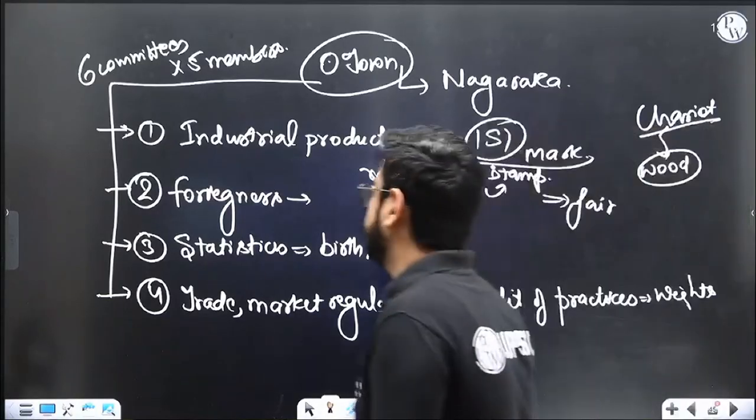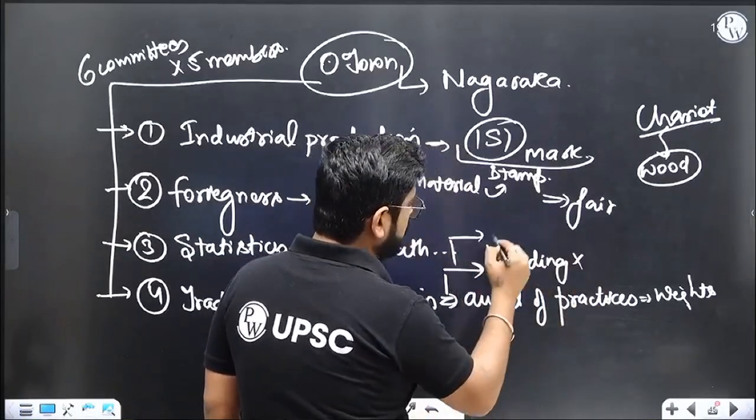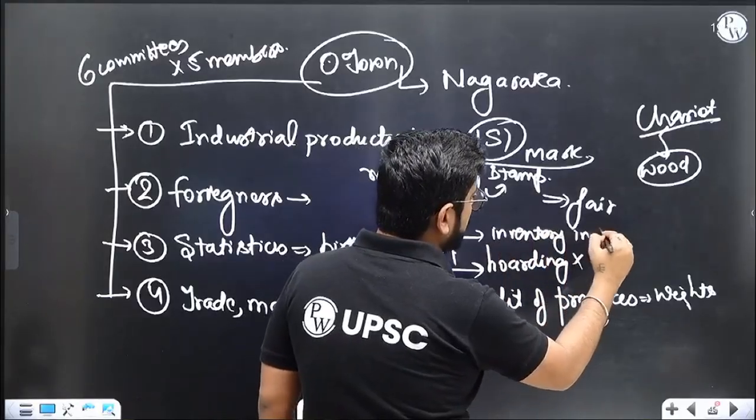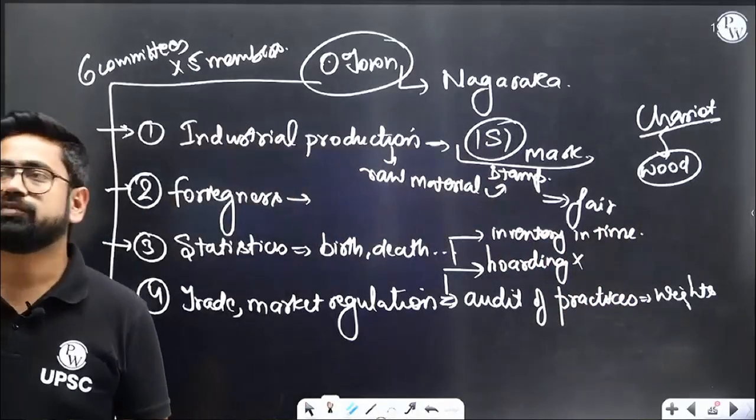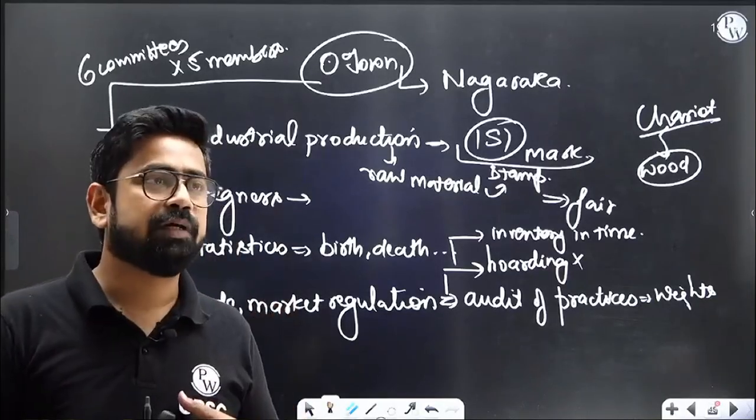Okay. Then fifth is about, by the way, you can also write that wrong measures also include holding. There should be no holding as such. It also includes that inventory should be consumed in time. It is like you should sell the articles in such a way that they are not stocking, they are not getting decayed in the inventory.